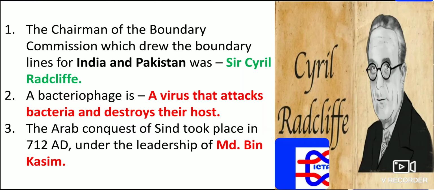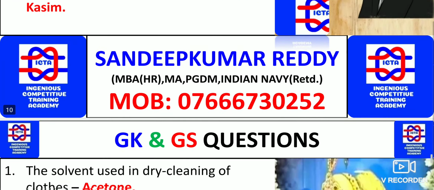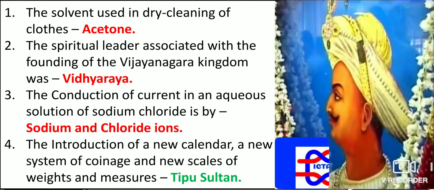A bacteriophage is a virus that attacks bacteria and destroys their host. The Arab conquest of Sindh took place in 712 AD under the leadership of Muhammad bin Qasim. Now, the solvent used in the dry cleaning of clothes is acetone. That is the solvent which is used in the dry cleaning of clothes.